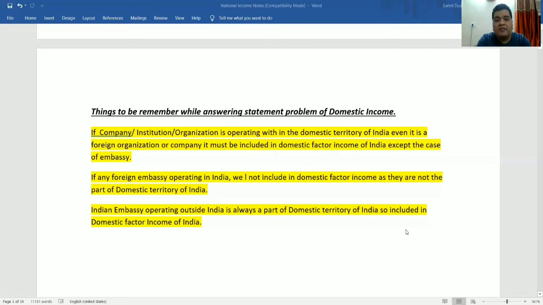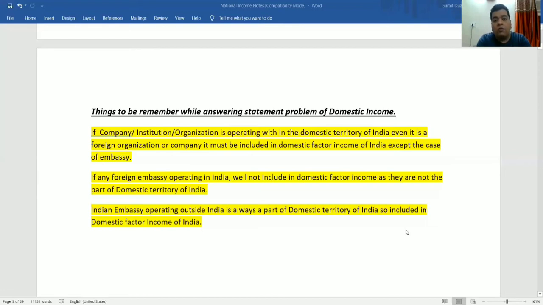Salary received by Chinese working in the Indian embassy in China. Yes, it is included in the domestic factor income of India because the Indian embassy is always a part of the domestic territory of India. But when I say that salary received by Indians working in the China embassy in India, it is not included in the domestic factor income of India because the China embassy is not a part of the domestic territory of India. I hope this point is clear to you.